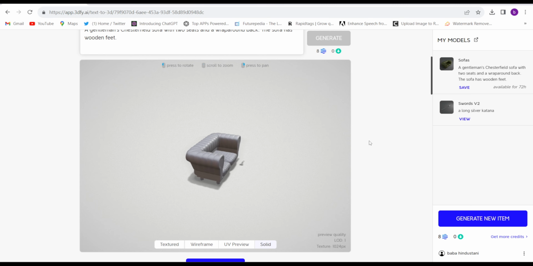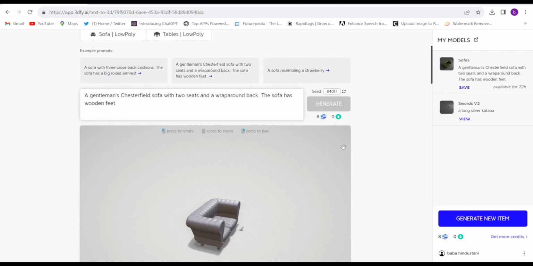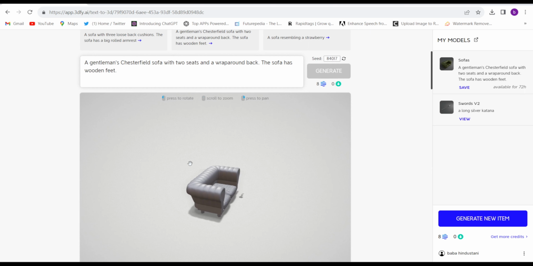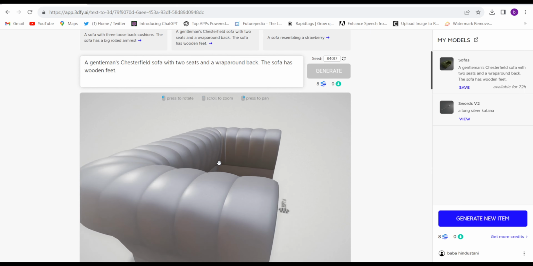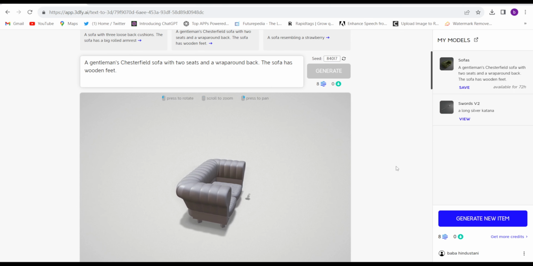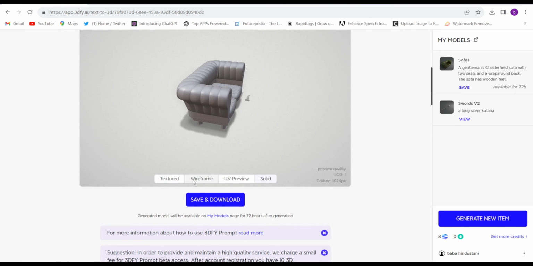After 1 minute, the result is ready, guys. You can see the result. This is so impressive. This is real 3D images. 100% real 3D images, guys. This is so fascinating. You can even change their preview.